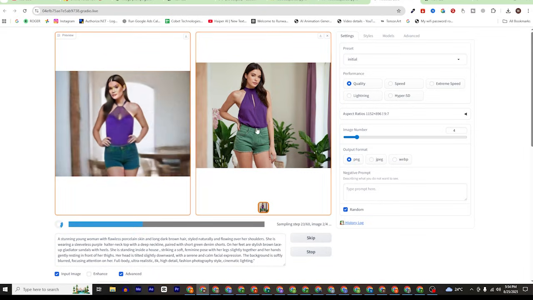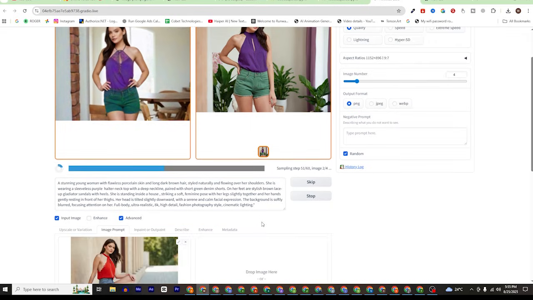You can see that once we change the prompt, instead of blue she now wears purple and a neck top, and also shorts like we mentioned, green shorts, and she is standing inside a house. There will again be 4 pictures and you can select the best one out of these 4.